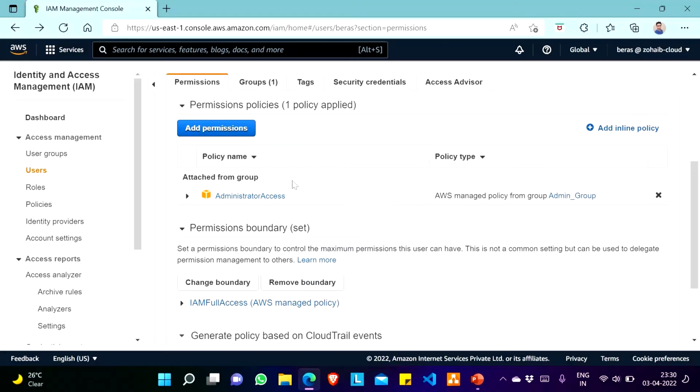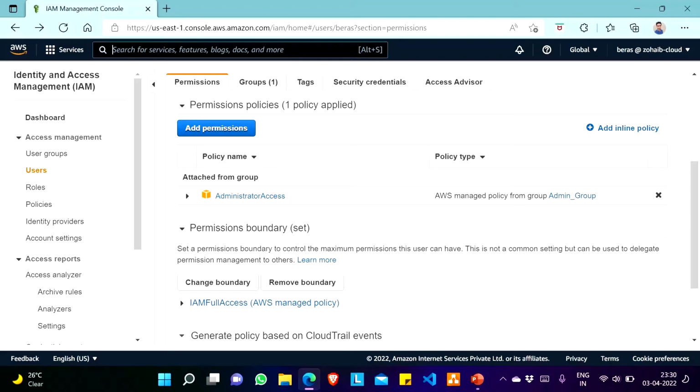That means for this Bera S user, what is the common policy or common permission? Under administrator access, IAM full access is also there, and in permission boundary, IAM full access is there. That means the common policy is IAM full access. That means the Bera S user can only access IAM service, nothing else in this account.